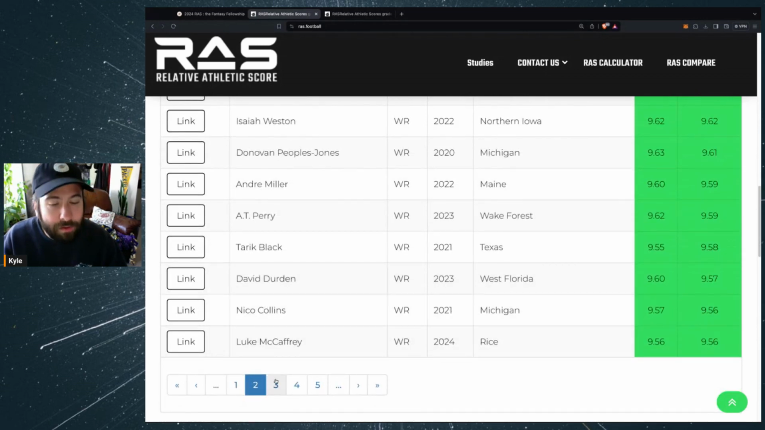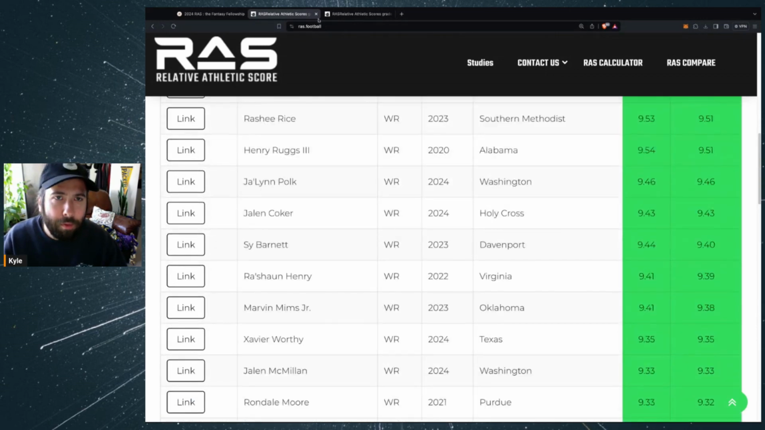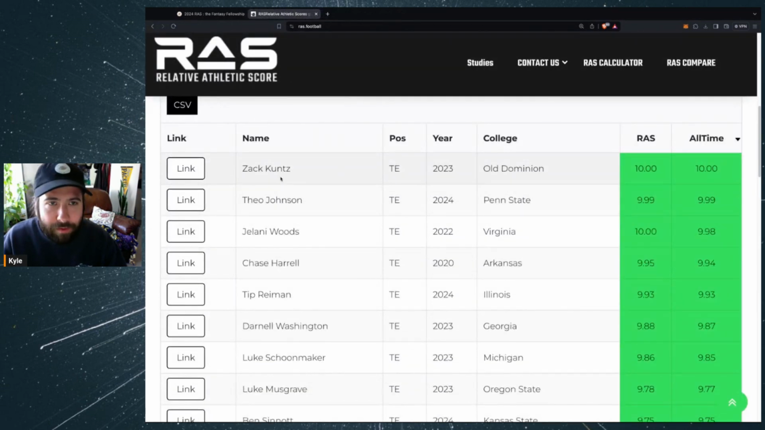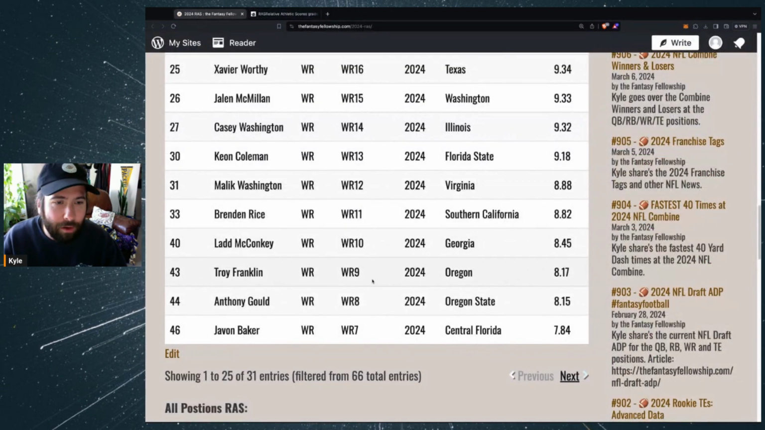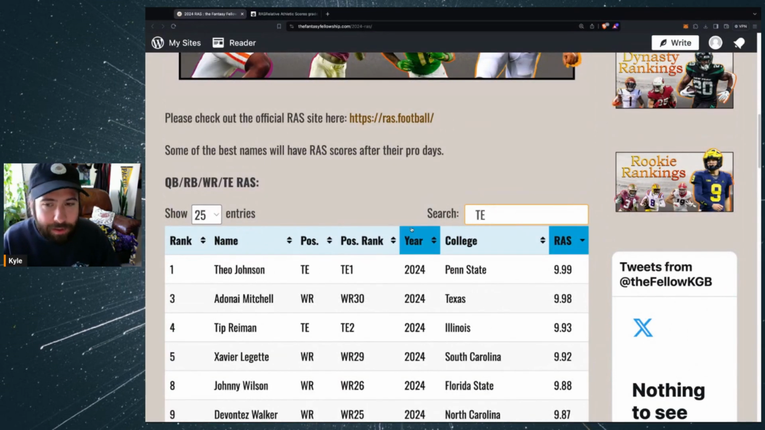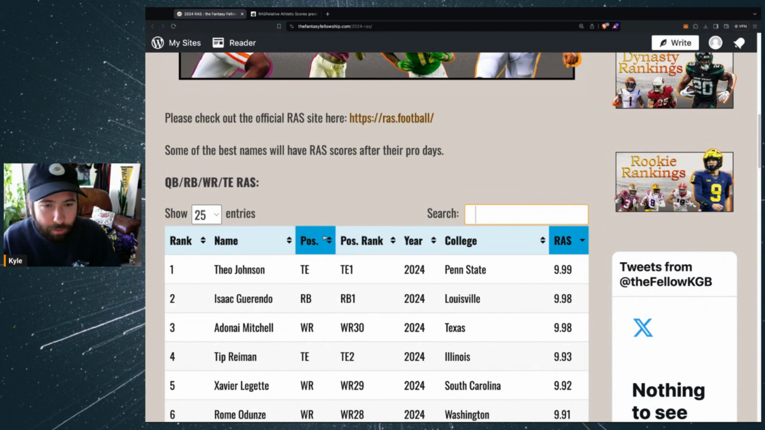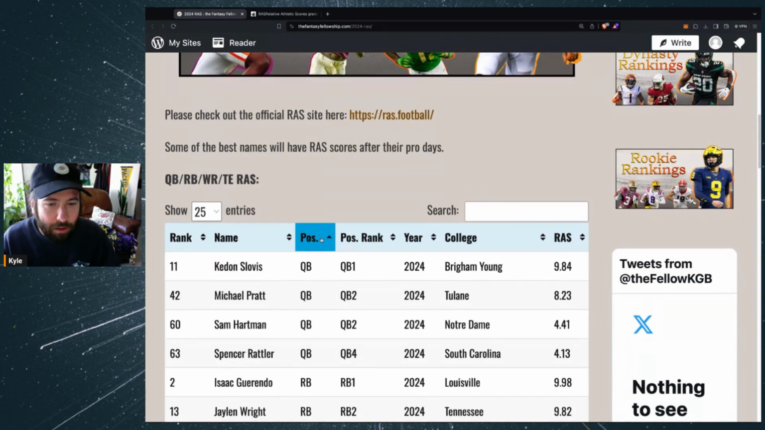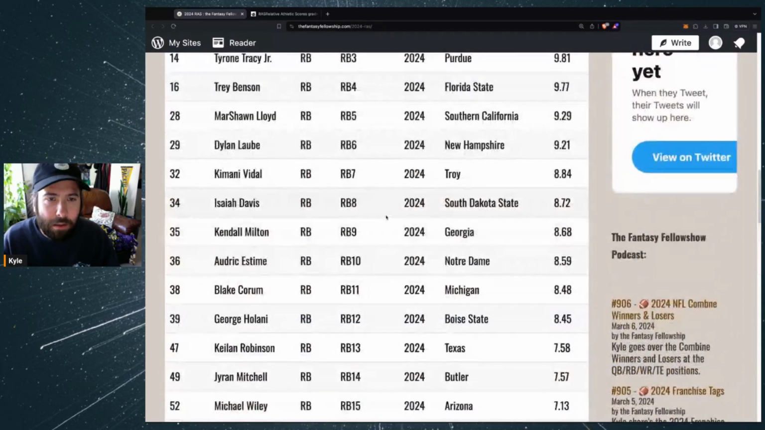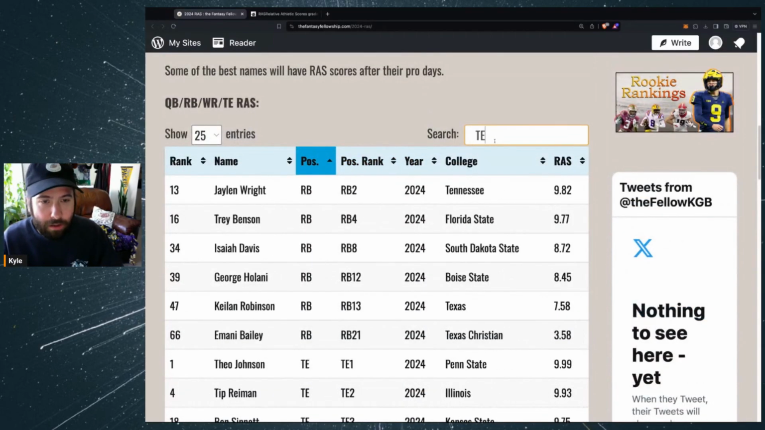There's Nico Collins. But yeah, you kind of get the point there. RAS score, you want to be big, you want to be fast, and that's kind of the best way to get higher on these boards here. So we'll finish up here with the tight end position. And can we filter by that? We'll finish with the tight ends here. Let me go all the way. Can we do tight end?